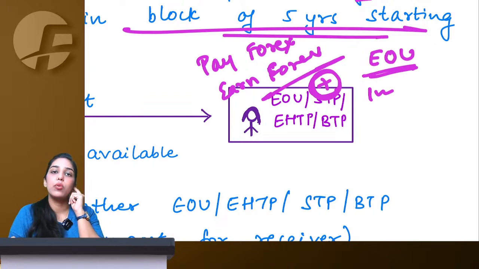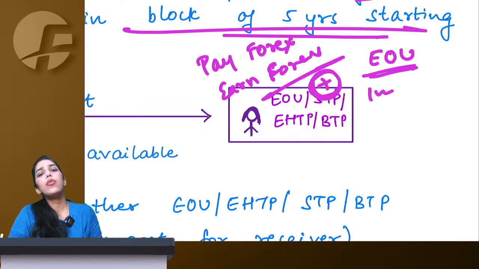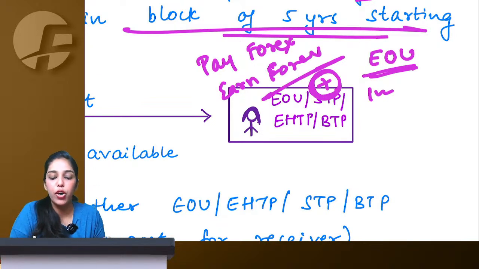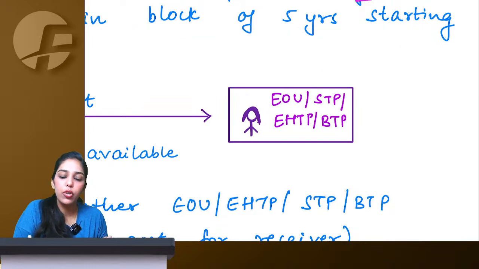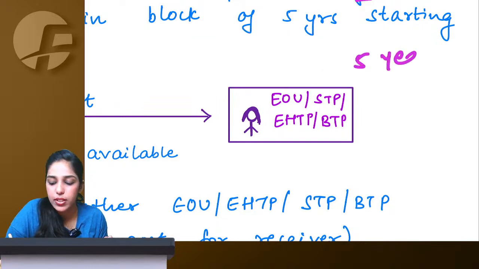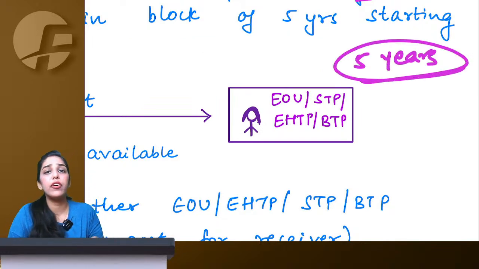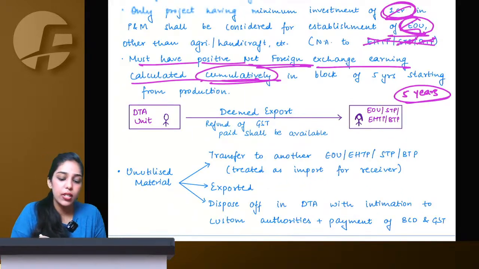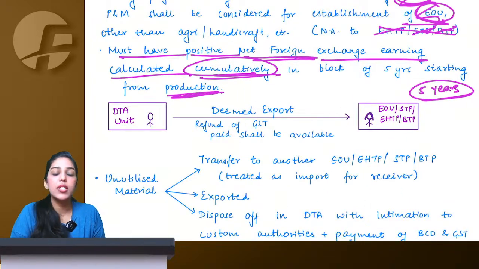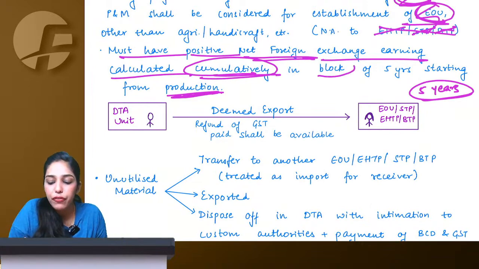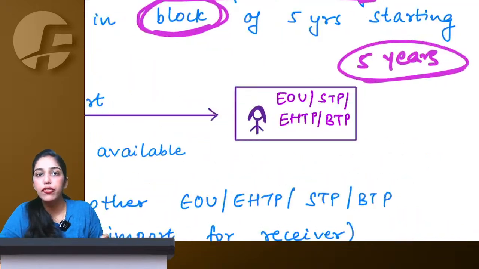Now you might argue, ma'am, this is our first year, we have just started production, how can you expect positive forex earnings in our first year? So the government is giving you a cumulative period of 5 years, meaning from the time you start production, within a block of 5 years you must reach positive net foreign exchange.